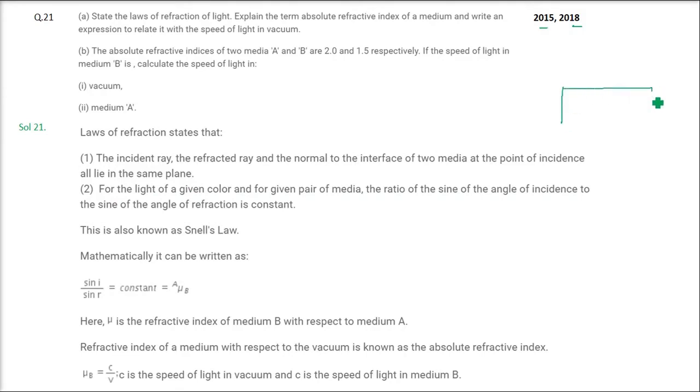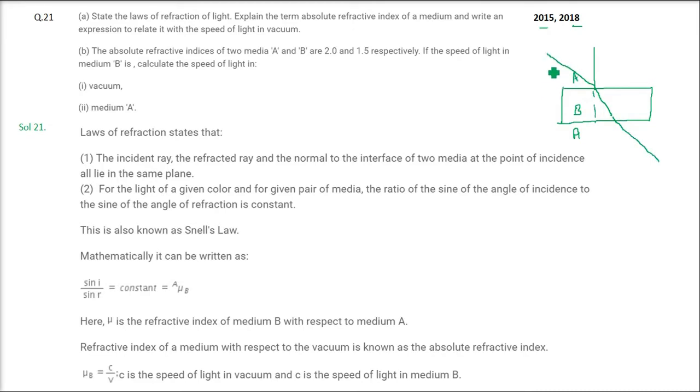So here is, say, medium A, and here we have medium B, again medium A. Whenever we have the incident light, it bends and then comes out like this.